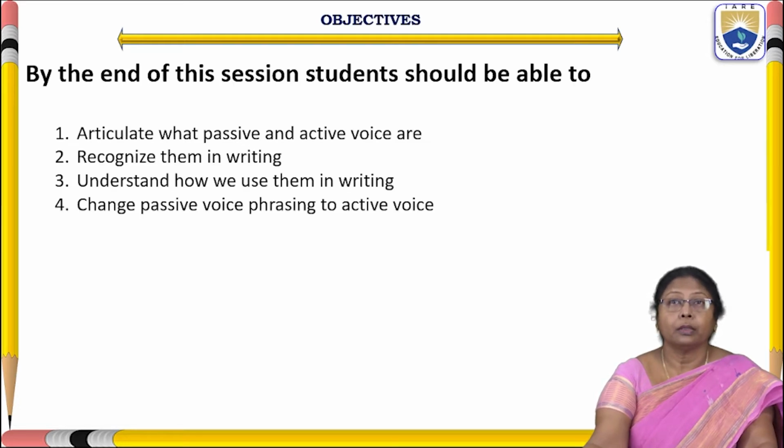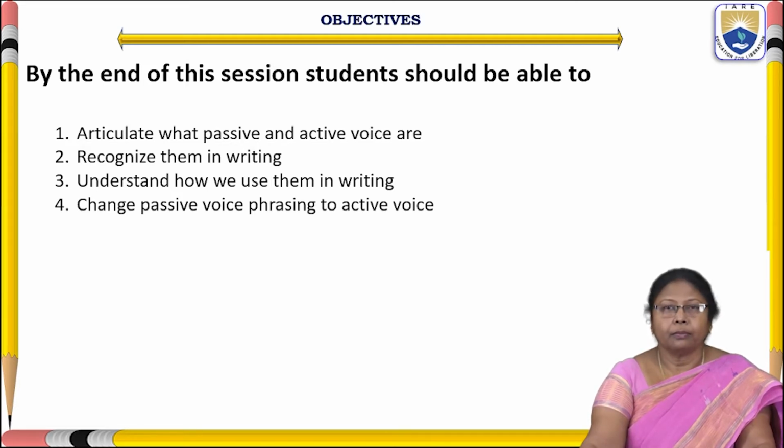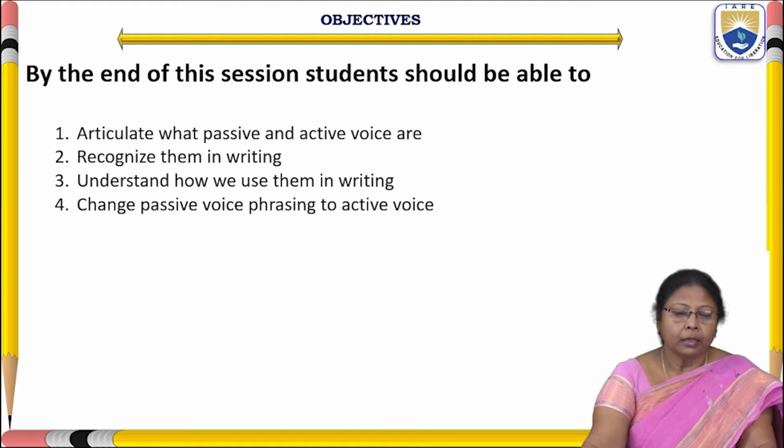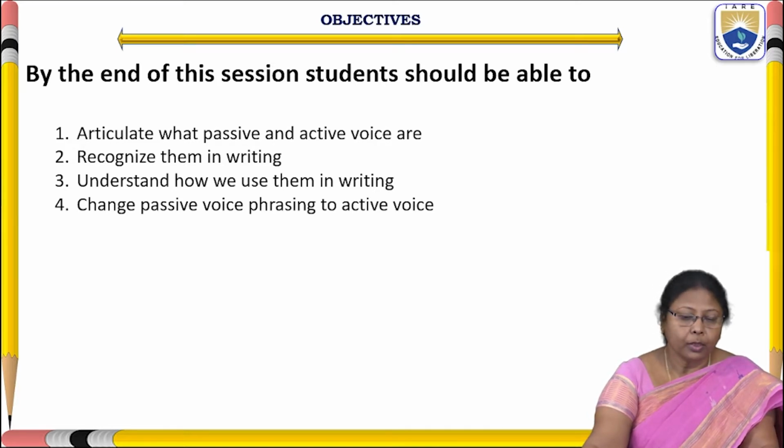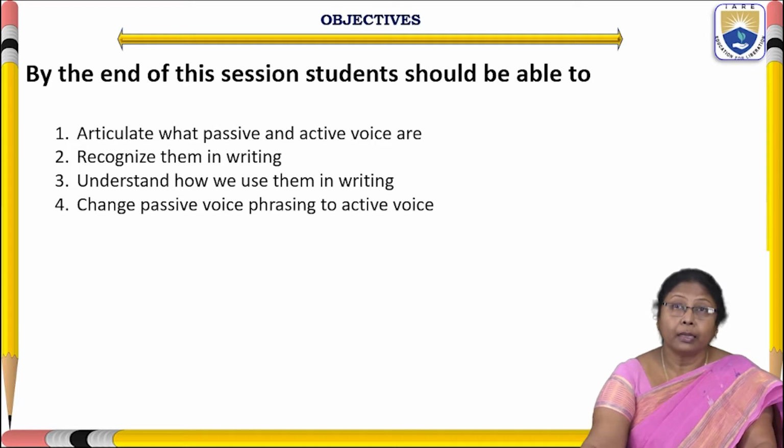Objectives of learning active voice and passive voice are, at the end of this session, students will articulate what is passive voice and what is active voice, means the meaning of passive voice and active voice, and how to change them. The second objective is, every student should be able to recognize active and passive voice while writing documents, letters, mails, and whatever they have in front of them.